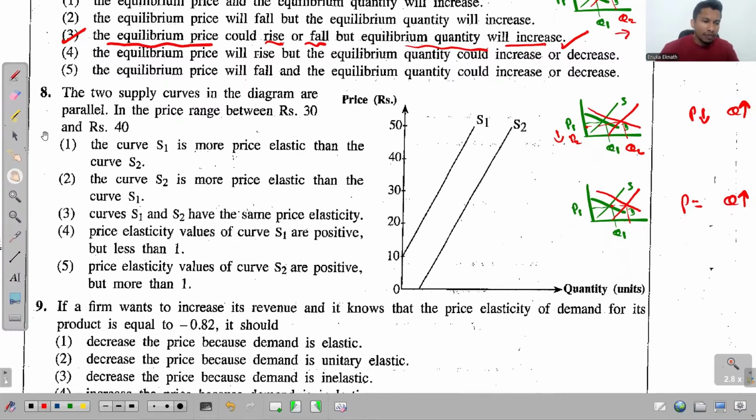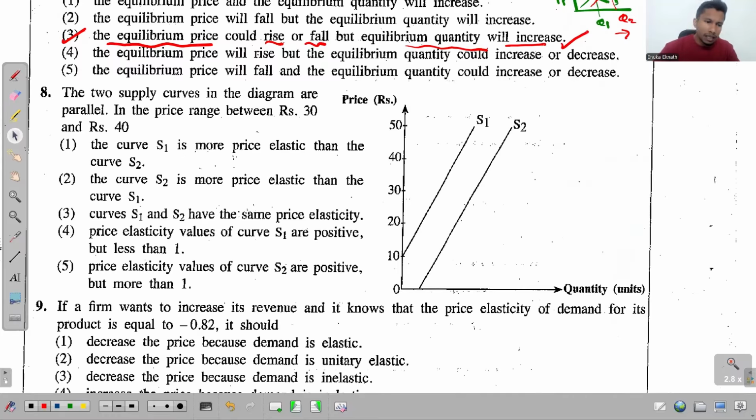Right, now look at this 8th question. There it says the two supply curves in the diagram are parallel. All right, so it's visible to us. In the price range between 30 to 40, what happens? The curve S1 is more price elastic than the curve S2. And then the curve S2 is more price elastic than the curve S1. Okay, so it's about elasticity, and this is very easy.